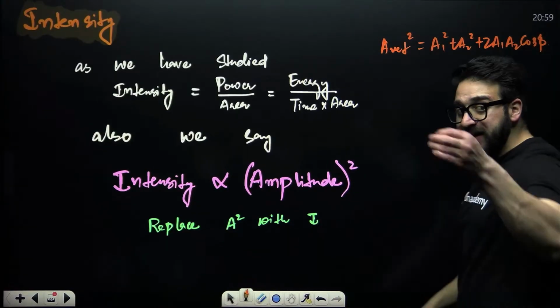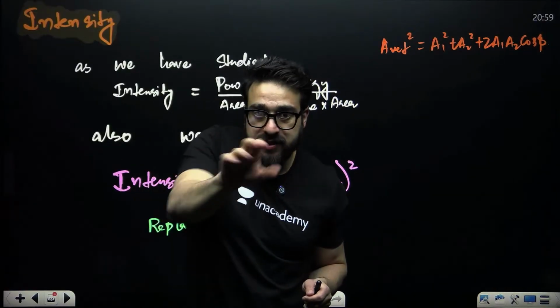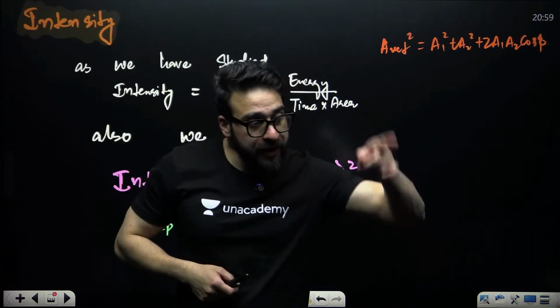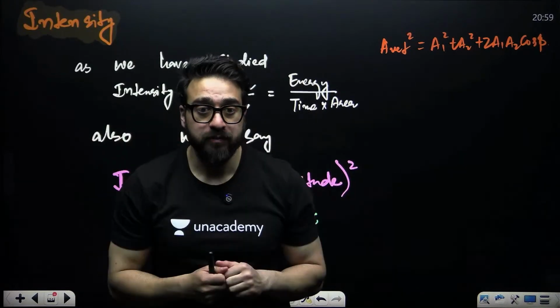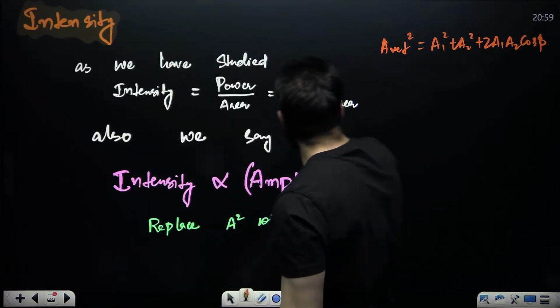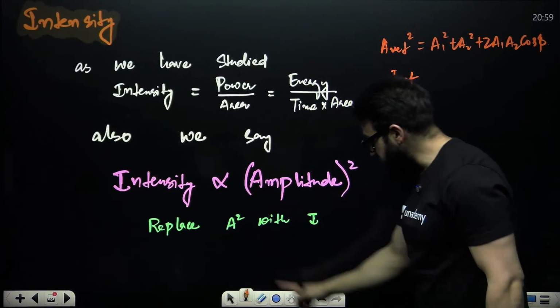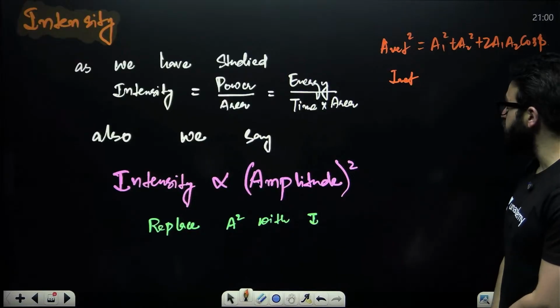Now you have to write the intensity formula. If you have a wave, it has intensity I1. If you have another wave, it has intensity I2. What will be the resultant intensity of the two waves? How can we find it? Instead of A net square, I will be writing I net, because we replace A square with I.